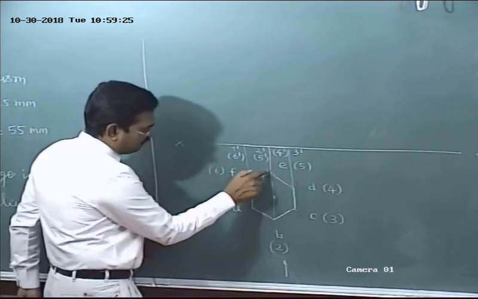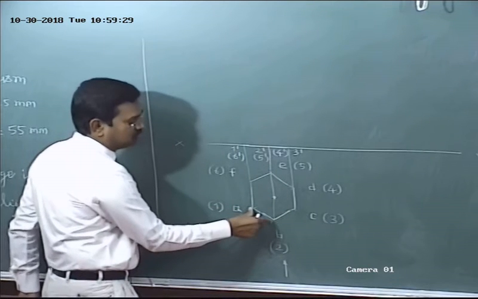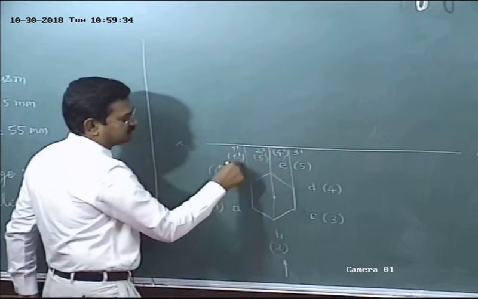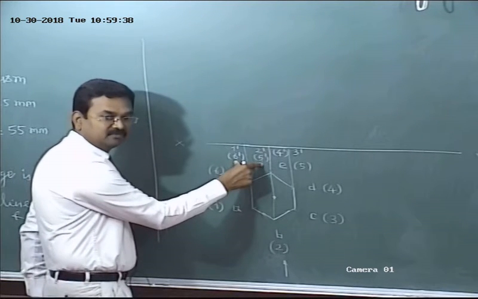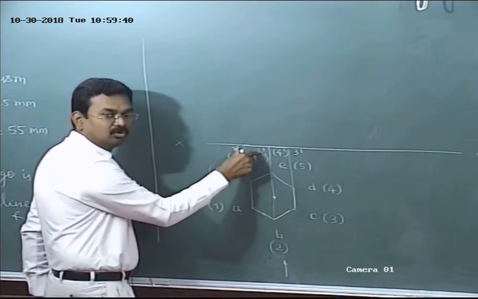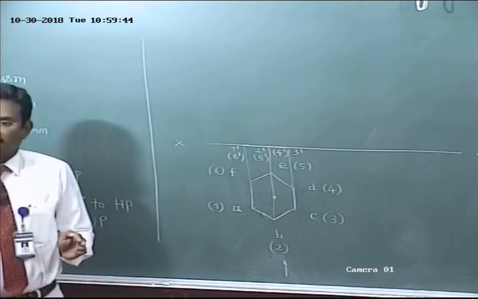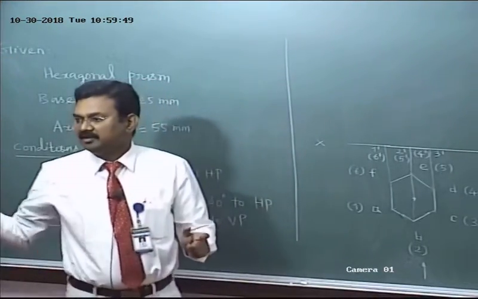Similarly, 5, 6. This portion is hidden by the visible portion 1, 2. So 1, 2 coincides with 5, 6. So you have to show only 1, 2. 5, 6 is invisible, short dashes. 1, 2 coincides with 5, 6. As per the rule, when the continuous line coincides with short dashes, you have to show only the continuous line.